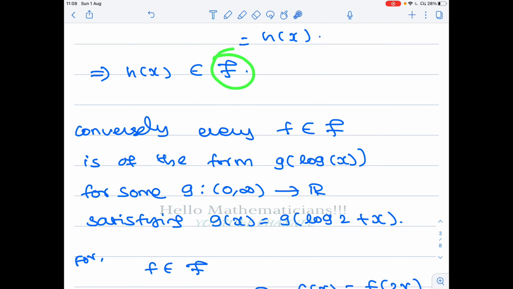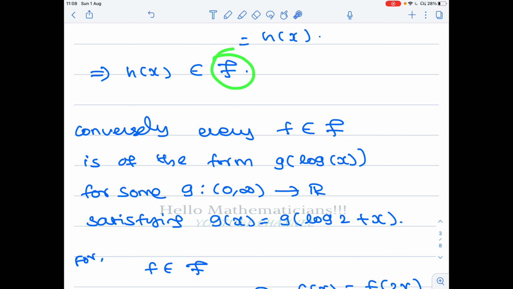Now g of log 2 plus x equal to sine of 2 pi times (log 2 plus x) by log 2. Now 2 pi times (log 2 plus x) by log 2, so this log 2 will cancel. You'll get 2 pi plus 2 pi x by log 2. So sine of 2 pi plus 2 pi x by log 2 is equal to sine of 2 pi x by log 2. And this is what? This is g of x by definition. Therefore, g has period log 2.